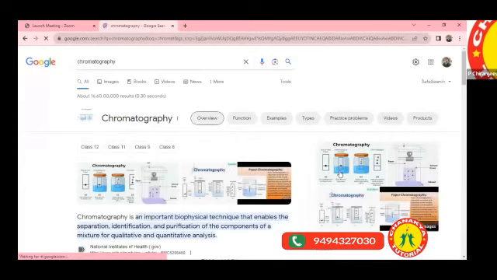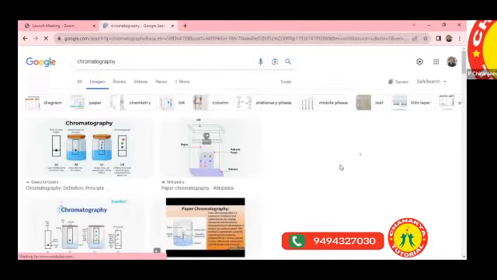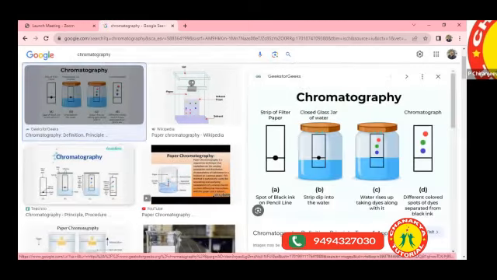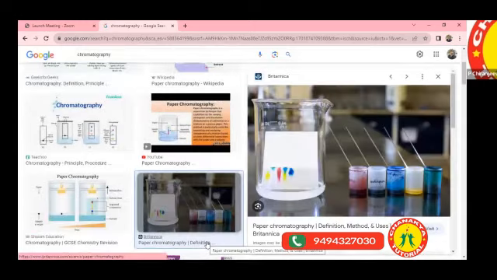Have you observed this kind of diagram? Have you seen this one? They showed some diagrams here. This is an example of chromatography, and practically it is exactly this. It is an example of paper chromatography, which we do in the laboratory also.